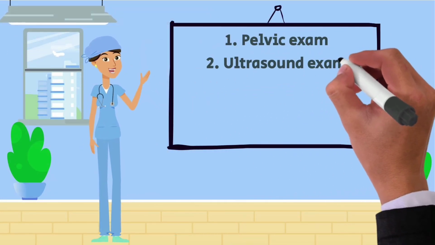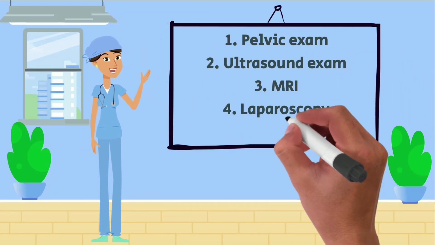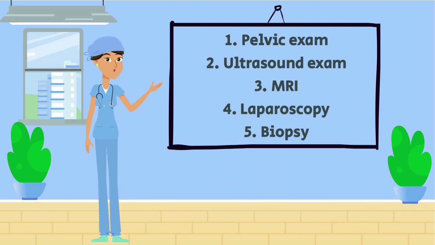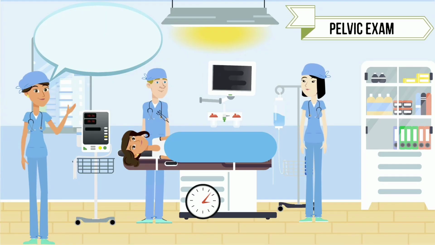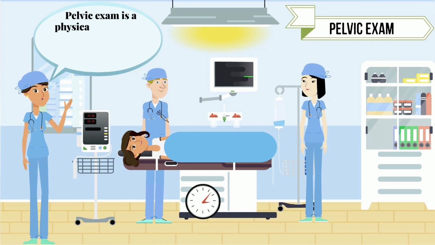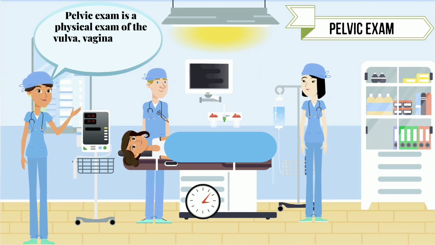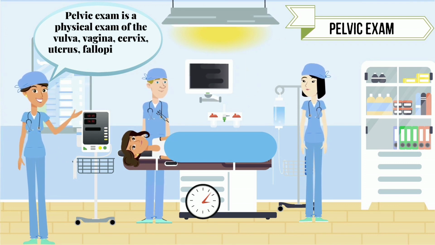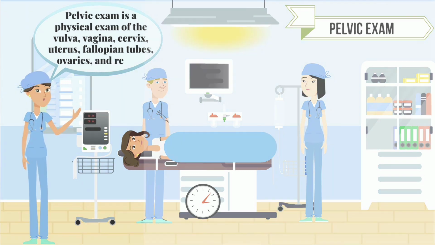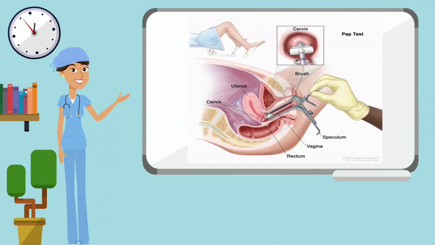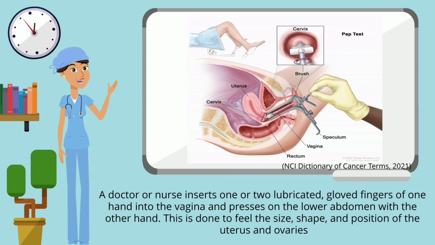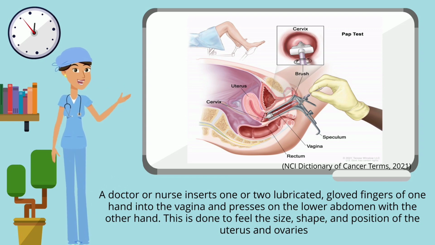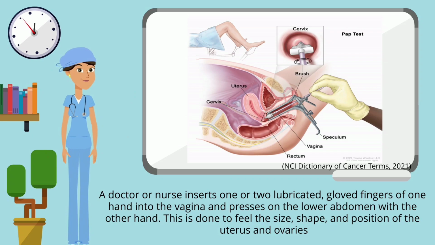Here, I stated 5 ways or procedures that doctors usually use to diagnose endometriosis depending on the symptoms. Firstly, pelvic exam. A pelvic exam is a physical exam of the vulva, vagina, cervix, uterus, fallopian tubes, ovaries, and rectum. A doctor or nurse inserts 1 or 2 lubricated gloved fingers of one hand into the vagina and presses on the lower abdomen with the other hand. It's done to feel the size, shape, and position of the uterus and ovaries.